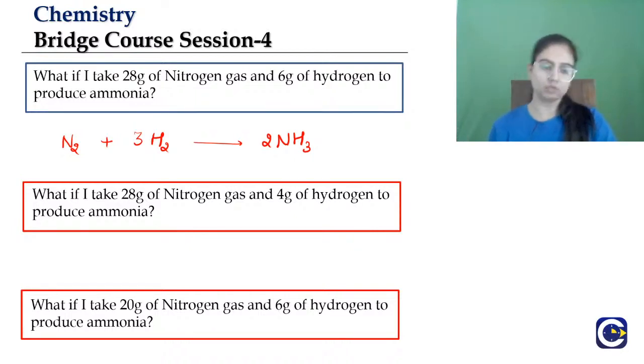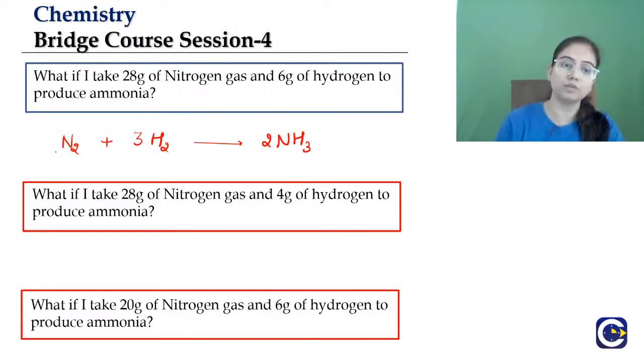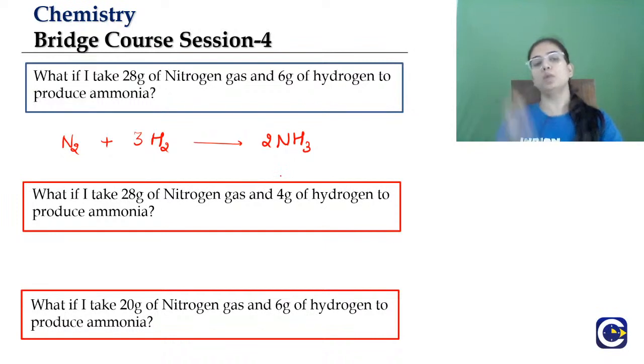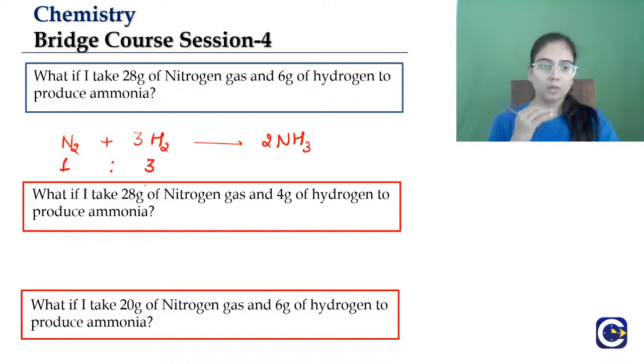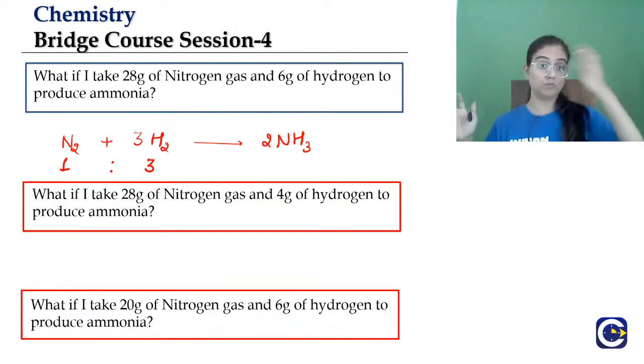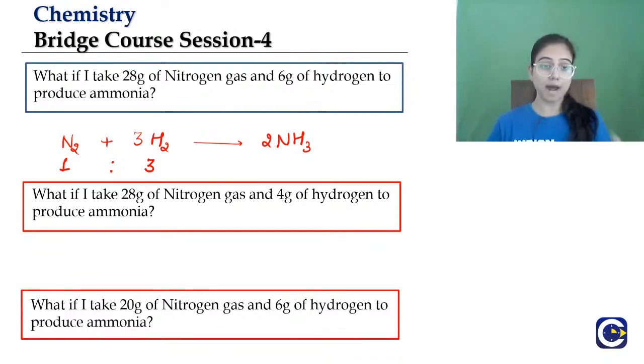So here we have 1 mole of nitrogen, 3 moles of hydrogen and 2 moles of ammonia formed. This ratio will be constant always. This 1:3 ratio will be constant no matter how much volume or how much mass of the reactant and product you take.